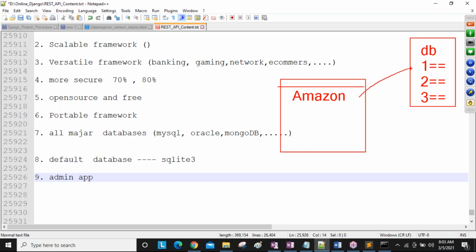Our request is going to this database. Whatever items are there, all these items are coming here, and now all items are displayed. Redmi mobile is there, Realme mobile is there, Lenovo mobile is there, Apple mobile, Samsung mobile, like all mobiles you are seeing, guys. Every mobile's related information is displayed here.